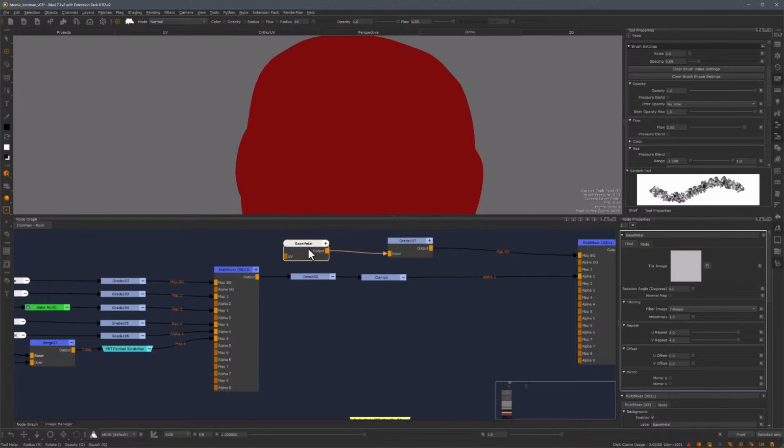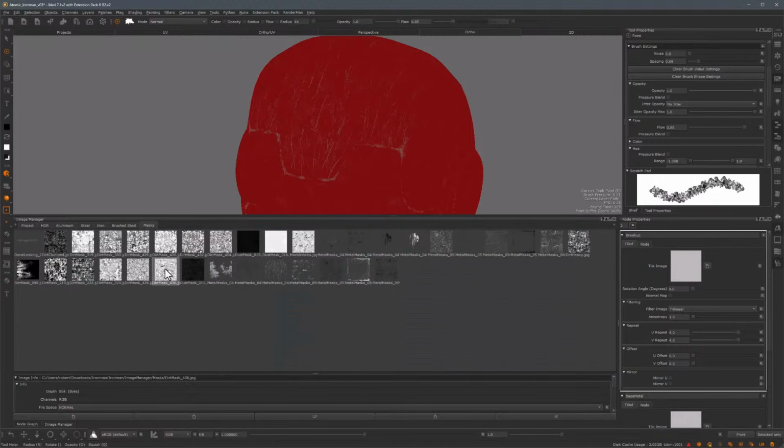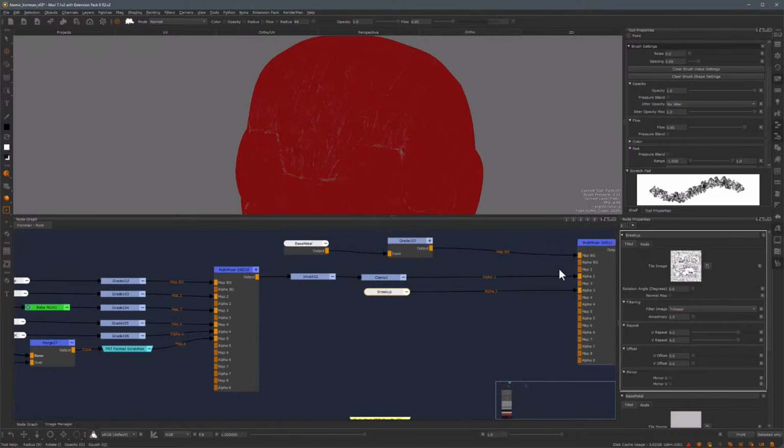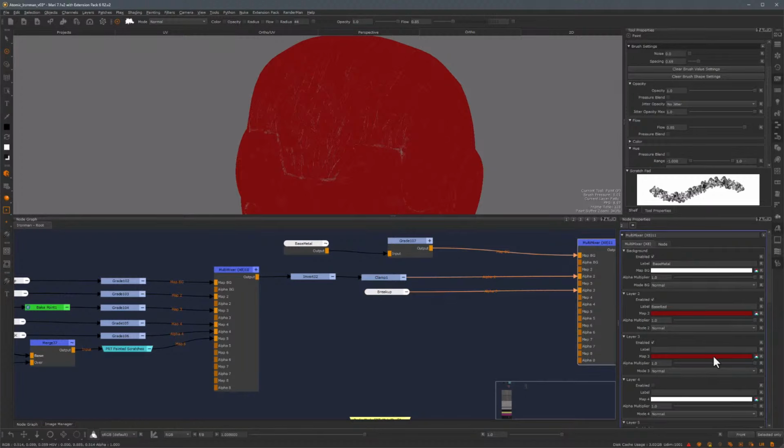So I'll just get another tile node and duplicate this base metal one, and we'll call this breakup. I'm just going to plug this into the alpha 3 of the node, and let's just get a black and white texture. I want this discoloration to be pretty subtle, so I'm going to get something like this. Because I have the exact same shade of red, nothing's going to change.